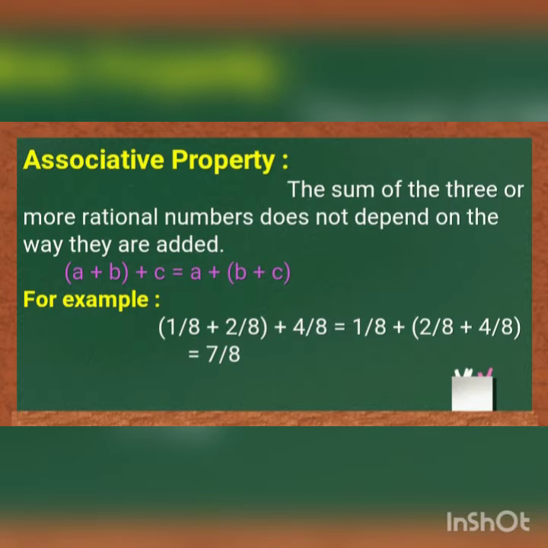In the left hand side, first add 1 by 8 and 2 by 8. Then add the result with 4 by 8, we will get 7 by 8. In the right hand side, first we add the values given inside the bracket, 2 by 8 and 4 by 8. You will get 6 by 8. Add the 6 by 8 with 1 by 8, you will get 7 by 8.